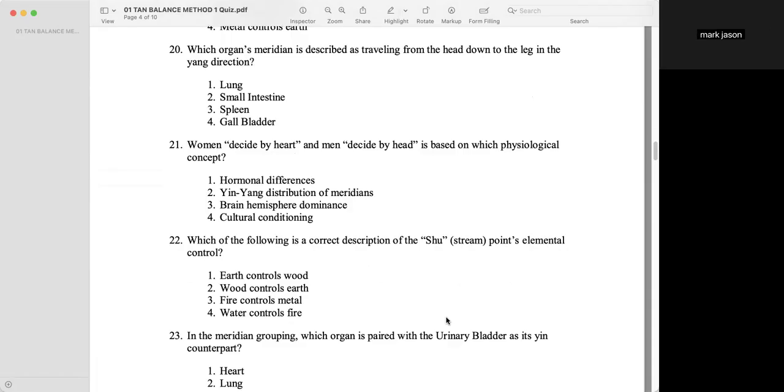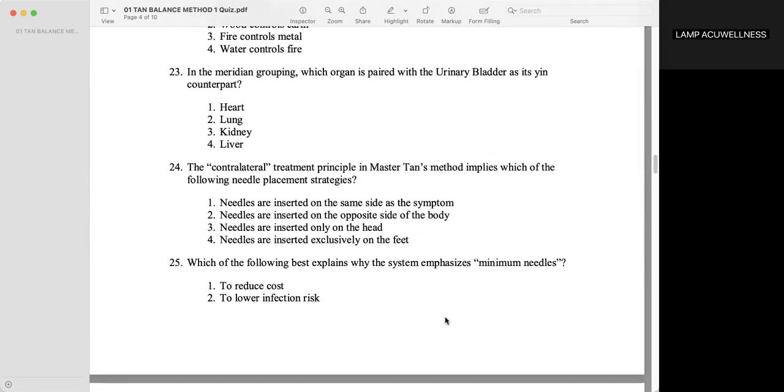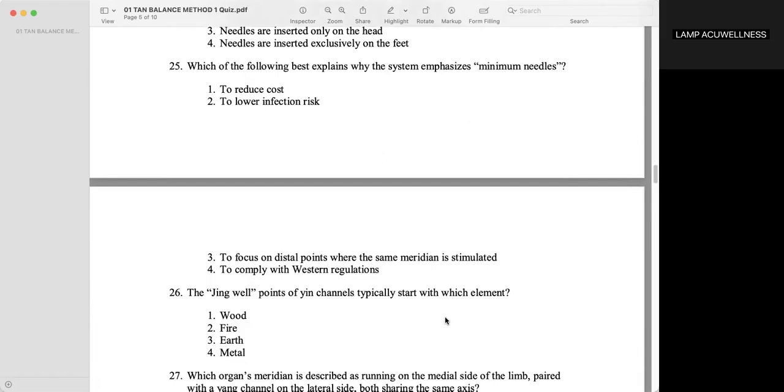Yin-yang distribution of meridians. Which of the following is a correct description of the Shu stream point's elemental control? Earth controls wood. In the meridian grouping, which organ is paired with the urinary bladder as its yin counterpart? The kidney. The contralateral treatment principle in Master Tan's method implies which of the following needle placement strategies? Needles are inserted on the opposite side of the body. Which of the following best explains why the system emphasizes minimum needles? To focus on distal points where the same meridian is stimulated.